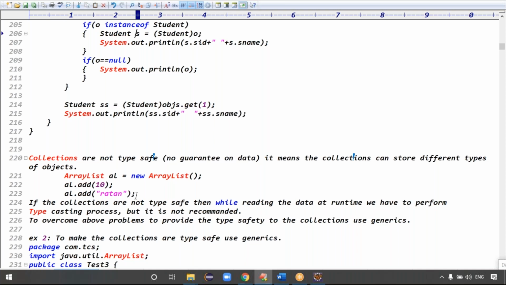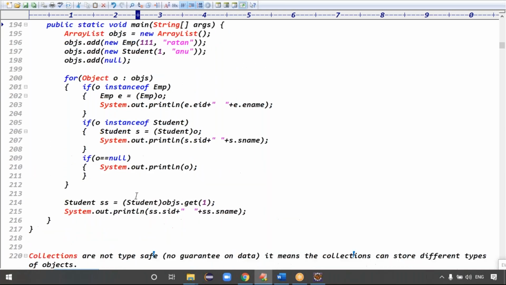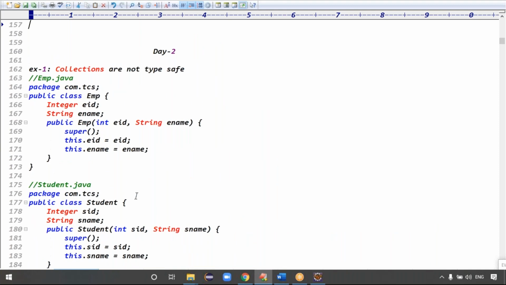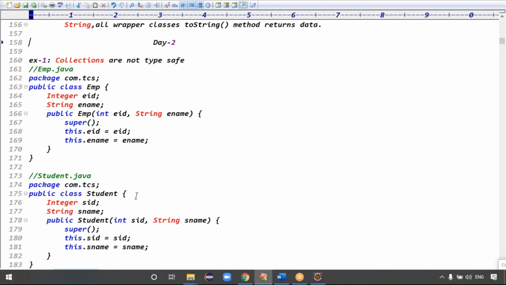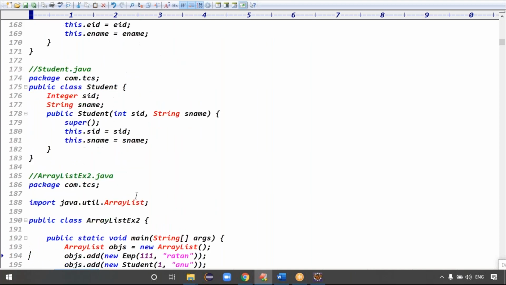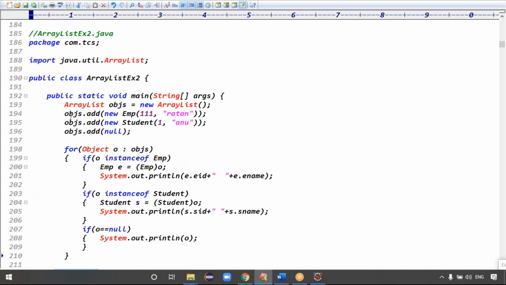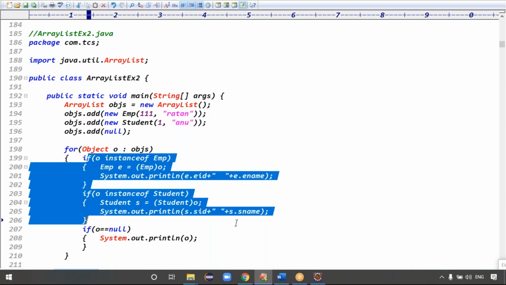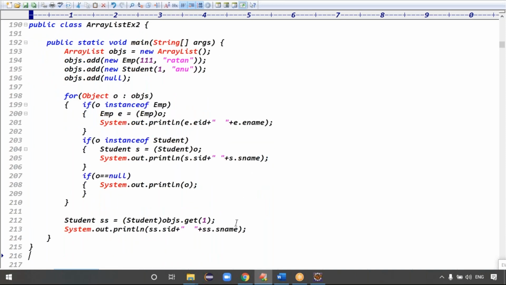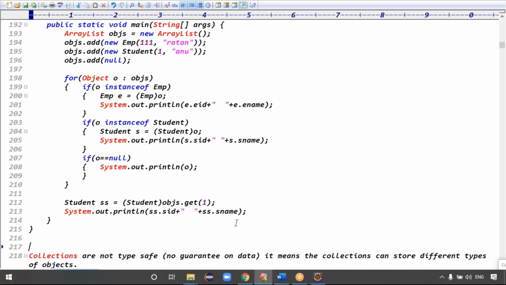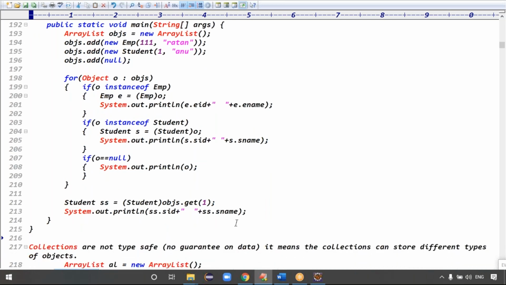Guys, collections are type safe or not type safe? Collections are not type safe. Not type safe in the sense it can store any type of data. If you store any type of data, while reading, definitely we get issues, right? Get of 66th element means who knows what element is at the 66th location. That's what collections being not type safe means.